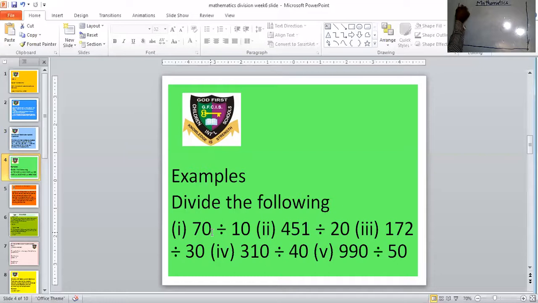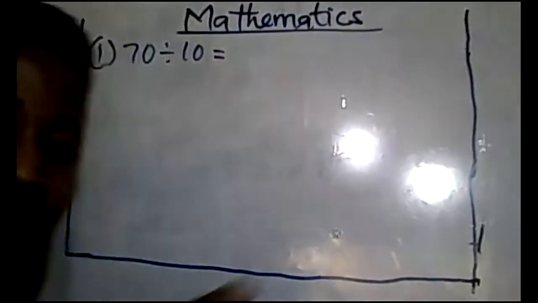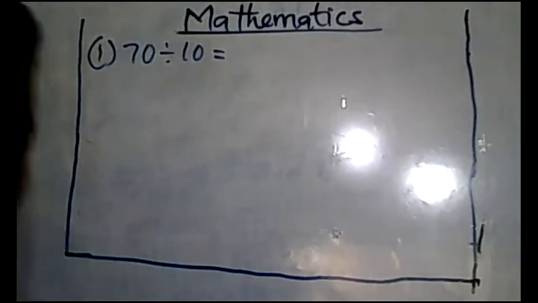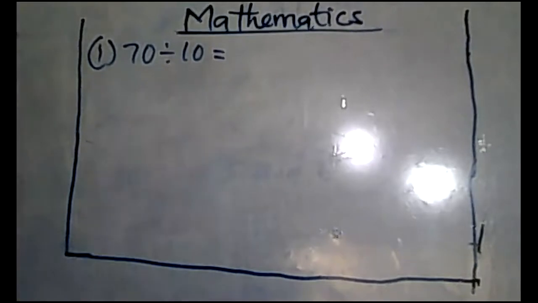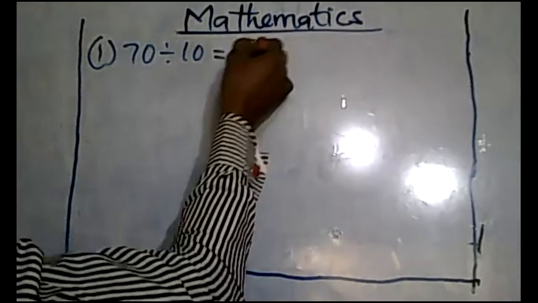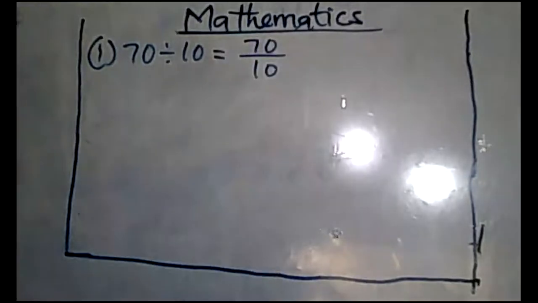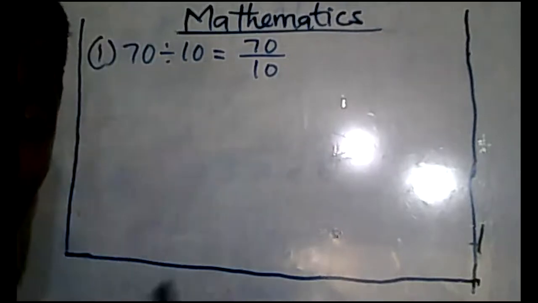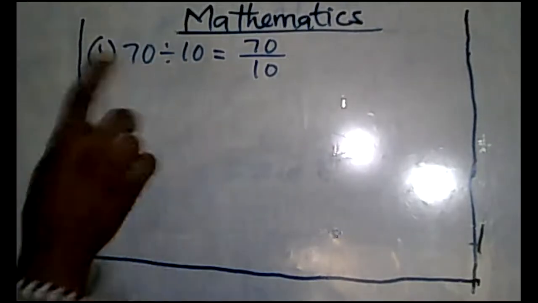Number 1 is 70 divided by 10. I said the easiest division is dividing by multiples of 10. So let me show you how this is done. See how it's done. What you do is this. You can say 70 over 10, okay? You say 70 over 10 because division means over.